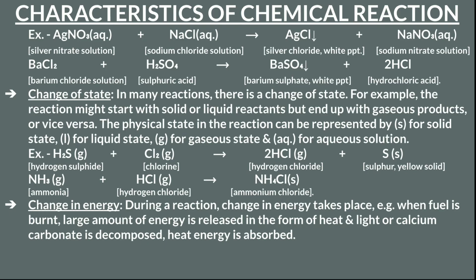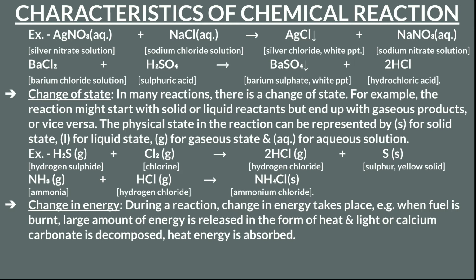Okay, for example, silver nitrate solution. Aqueous silver nitrate solution, when it reacts with aqueous sodium chloride solution, a white precipitate of silver chloride is formed, and sodium nitrate solution is formed. So in the sodium nitrate solution, we see a white precipitate that is known as silver chloride. Okay, again, barium chloride solution, when it reacts with sulfuric acid, then hydrochloric acid is formed, and a white precipitate of barium sulfate is also formed, found in the solution of hydrochloric acid.